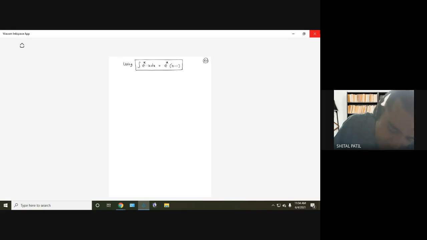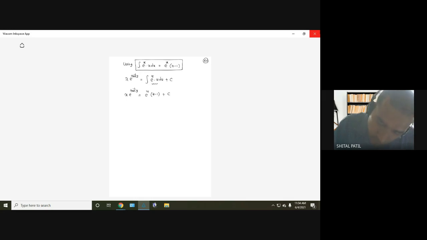Okay, so using that, we were here: x e raised to tan inverse y equal to integration of e raised to u into u du. That was the last step. So I am integrating this using the above formula. So x e raised to tan inverse y equal to e raised to u into (u minus 1) plus constant.